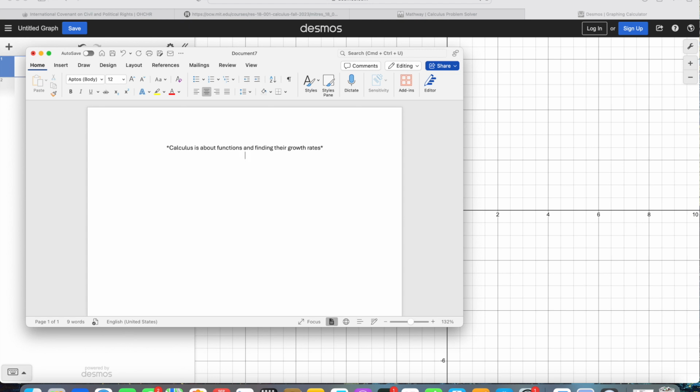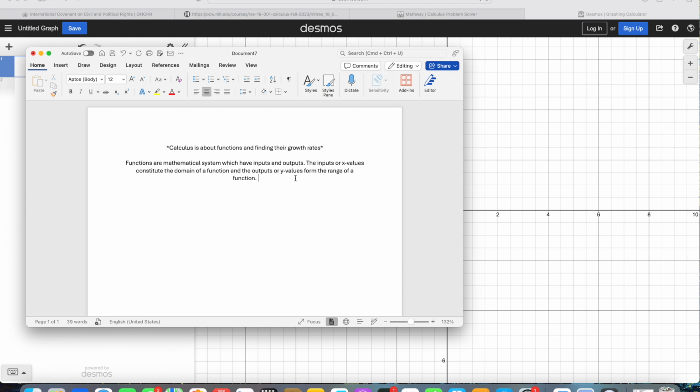In the first video we talked about functions and we said that functions are mathematical systems which have inputs and outputs. The inputs, or x values, constitute the domain of a function, and the outputs, or y values, form the range of a function.